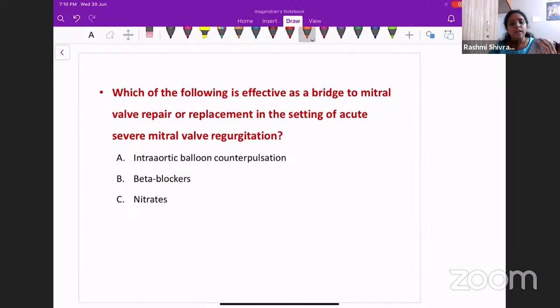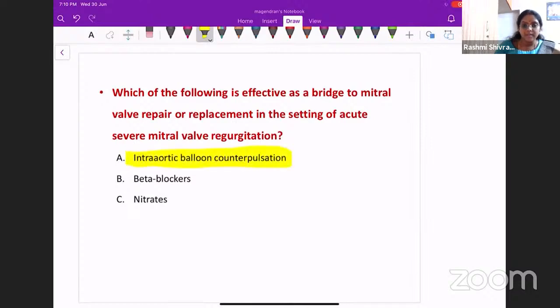It is not like a chronic mitral valve regurgitation where the heart will have time to accommodate and get accustomed to the hemodynamics. But when there is an acute mitral valve regurgitation, there will be an acute decompensation. The hemodynamics will be compromised. So to bridge that gap, what will you do? You will be doing an intra-aortic balloon counterpulsation.